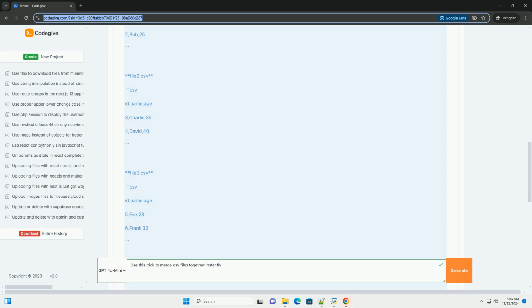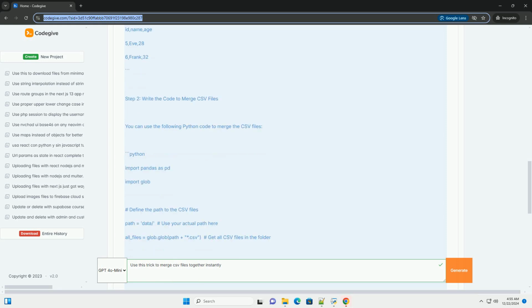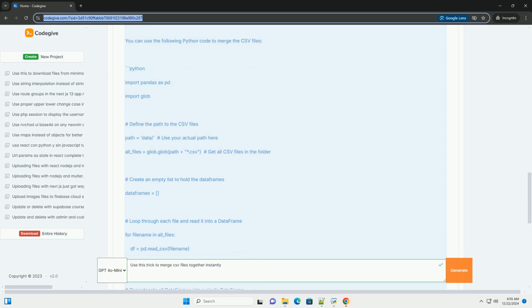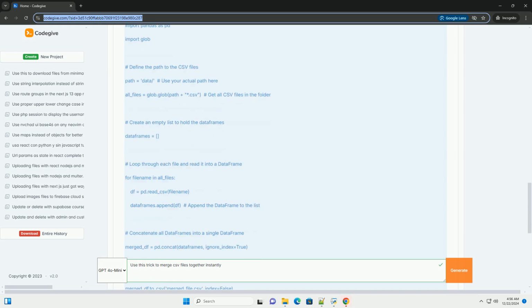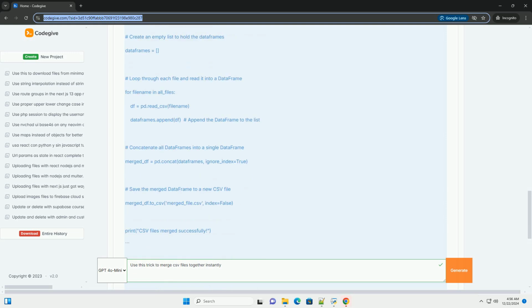Requirements. Before we begin, ensure you have Python installed on your system along with the pandas library. If you haven't installed pandas, you can do so using pip. Bash: pip install pandas.